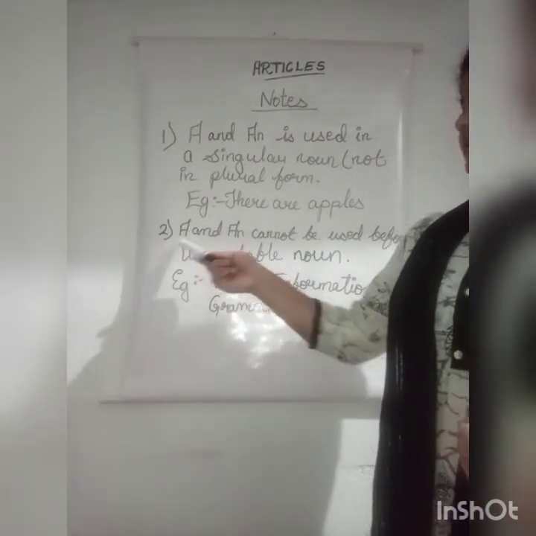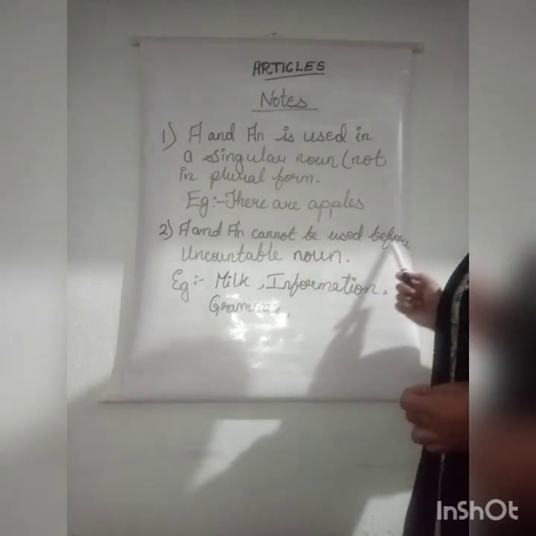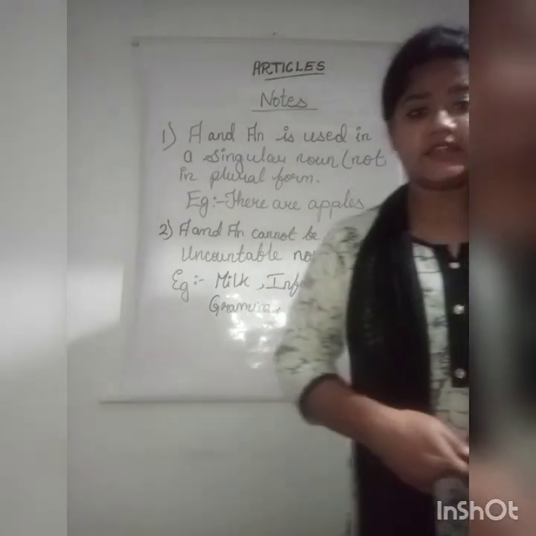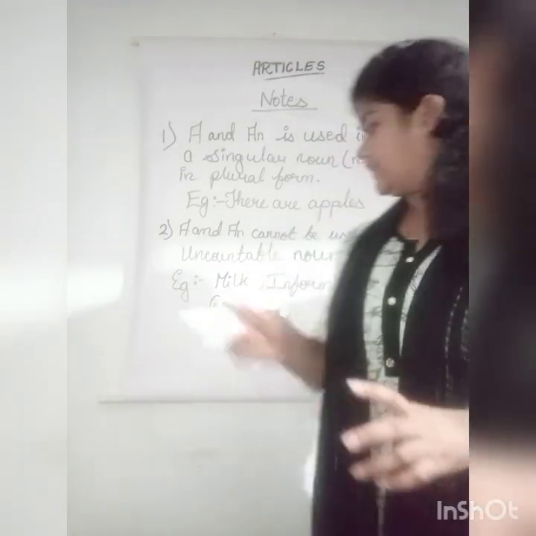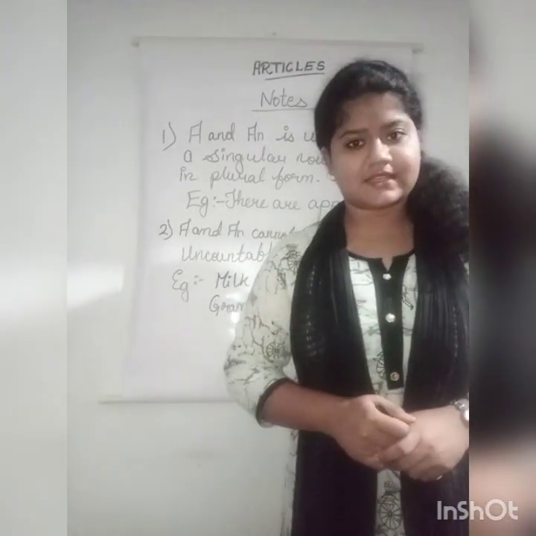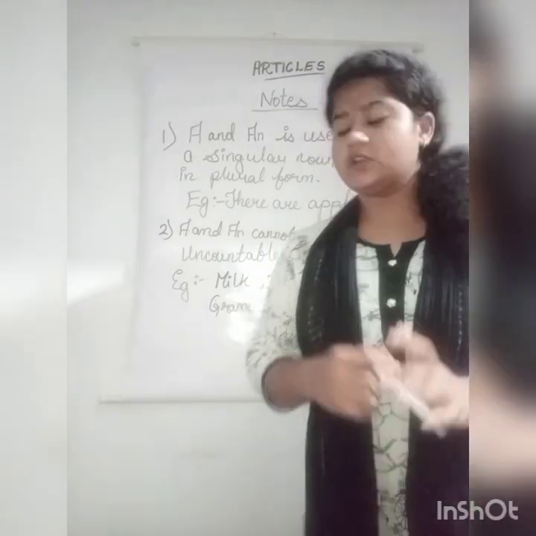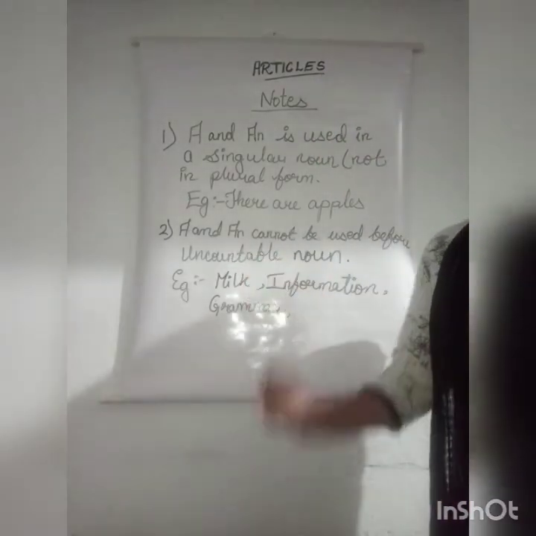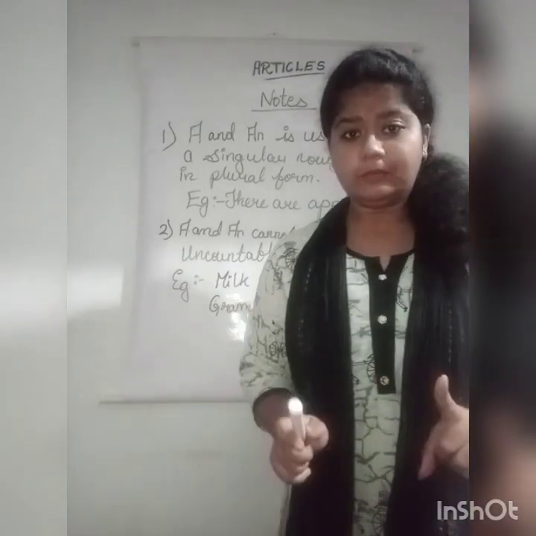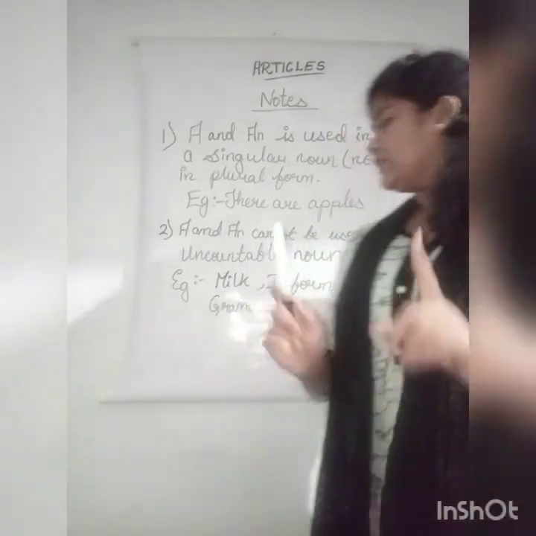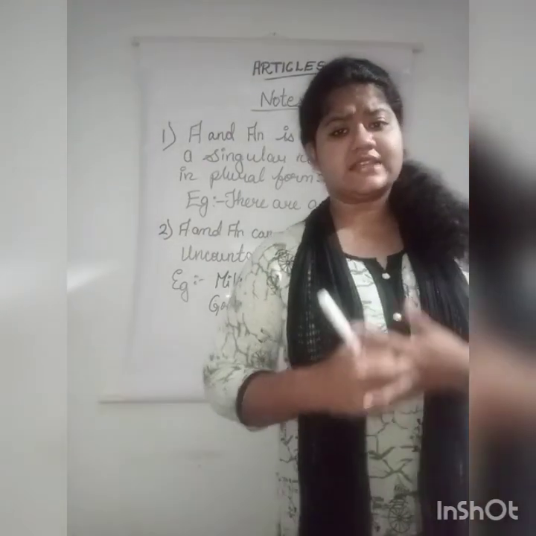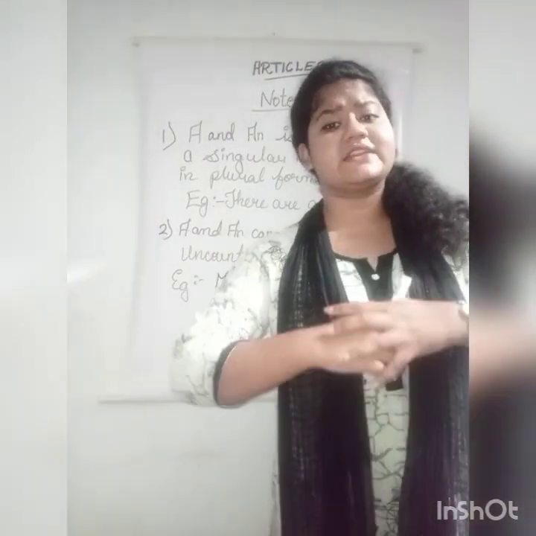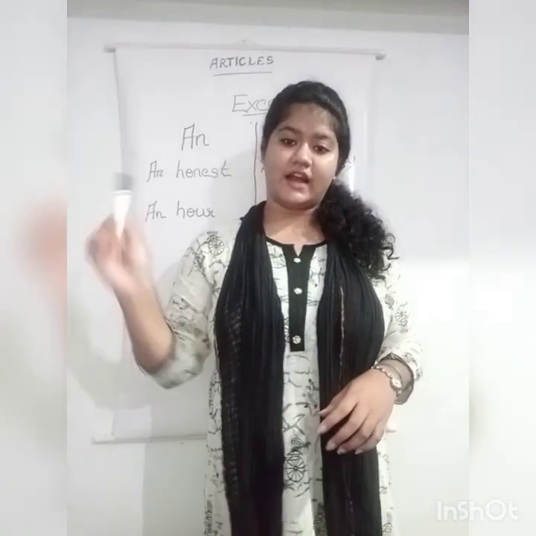Next point, a and an cannot be used before uncountable nouns. It means जो चीज़ हम लोग काउंट नहीं कर सकते. For example, milk. क्या हम लोग milk count कर सकते हैं? No, it cannot be counted. So before these uncountable nouns, we do not put any kind of articles. For example, milk, information, grammar. These were some notes where the articles cannot be used. This was the article, the usage of a, an and the.